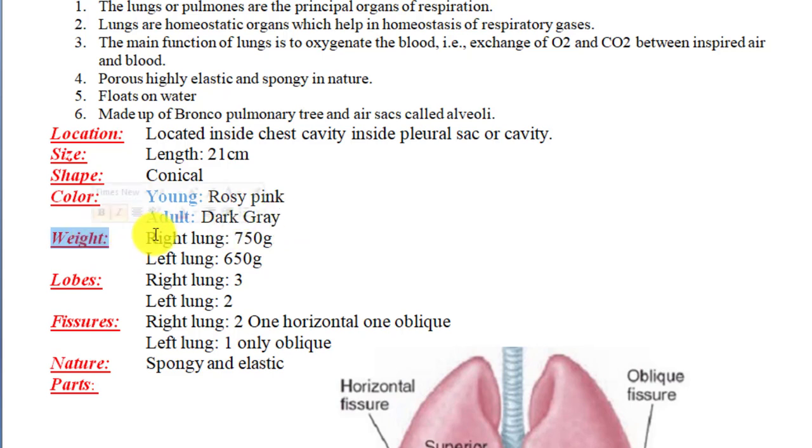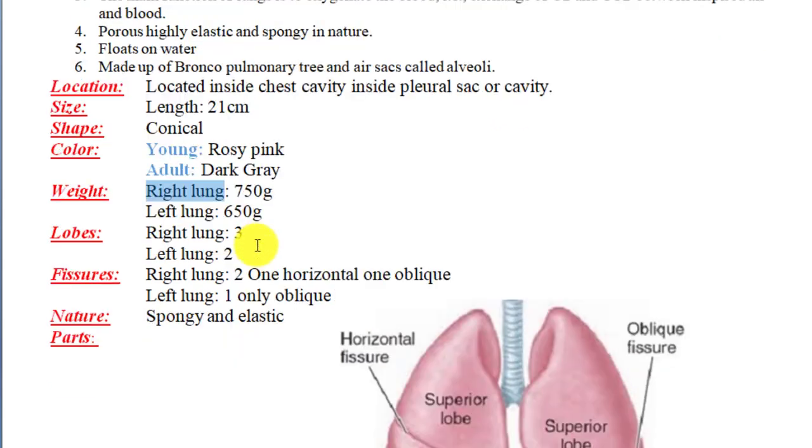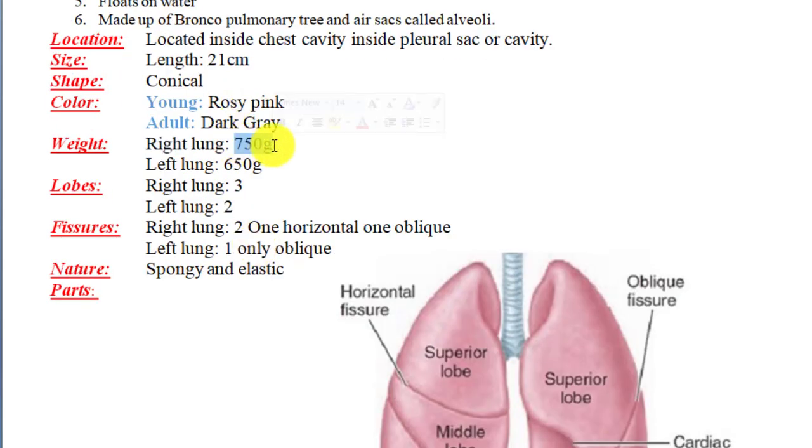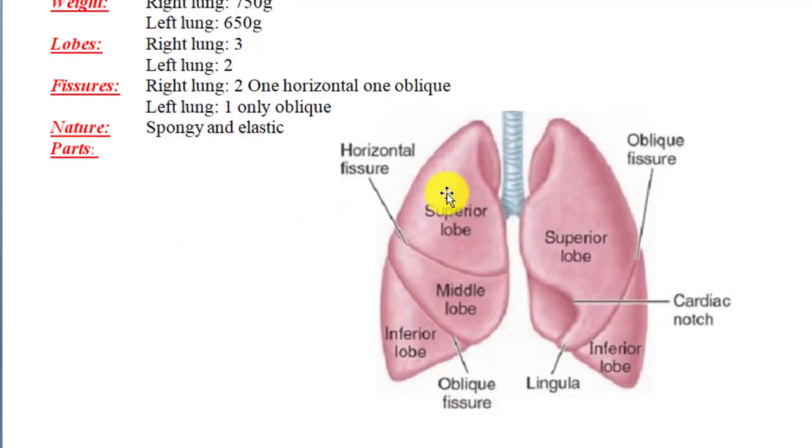What is the weight of the lungs? The right lung is a little bit heavier than the left lung. The weight of the right lung is 750 grams and the left lung is 650 grams. How many lobes do the lungs have? The right lung has 3 lobes and the left lung has 2 lobes. You can see here the superior lobe, middle lobe, inferior lobe, and here only the superior lobe and inferior lobe. How many fissures? Our right lung has 2 fissures, one horizontal and one oblique, and the left lung has only one oblique fissure, right? And the nature of the lungs is spongy and elastic.